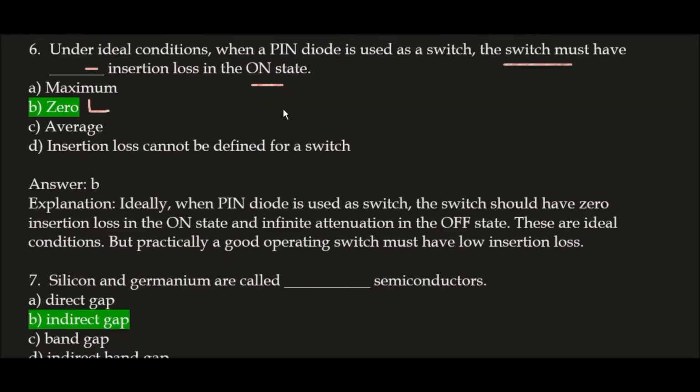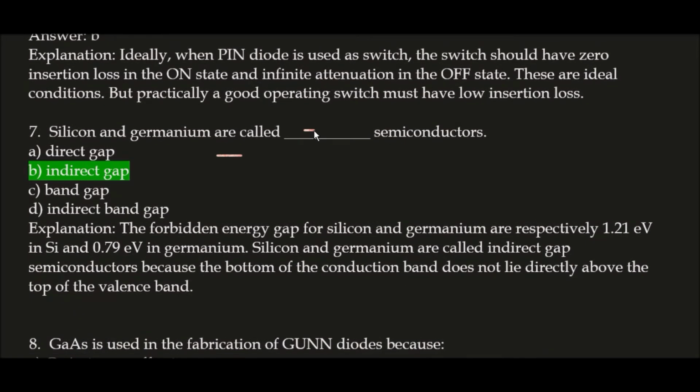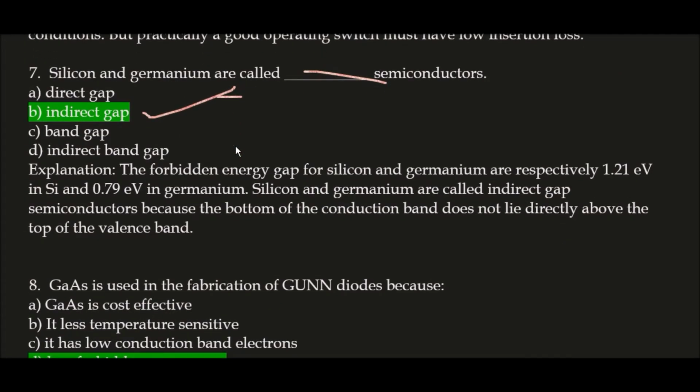Okay, next question. Silicon and germanium are called blank semiconductors. The correct answer is option B, indirect gap. Silicon and germanium are called indirect gap semiconductors because the forbidden energy gaps for silicon and germanium are respectively 1.21 electron volts in silicon (Si) and 0.79 electron volts in germanium.